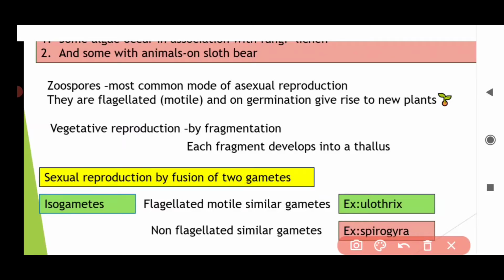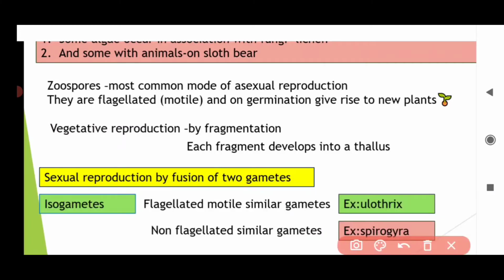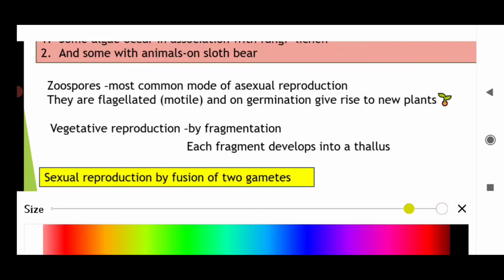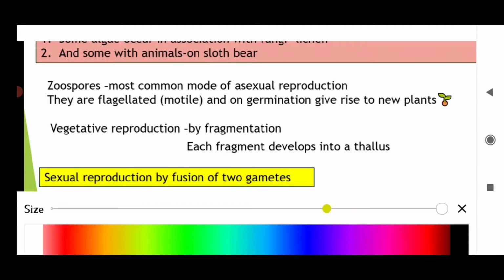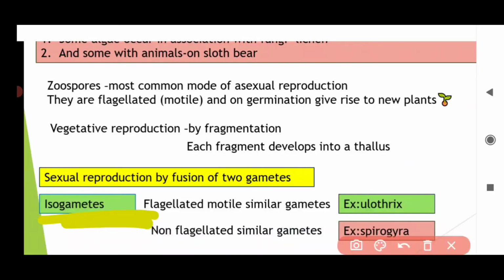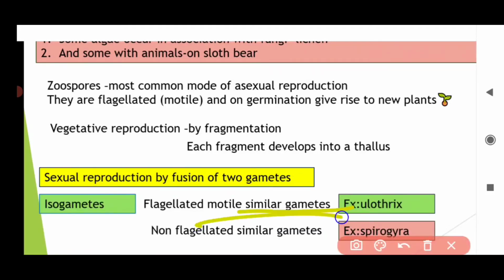Now in algae, sexual reproduction takes place by various modes, like isogametes. Iso means same. So isogametes are similar type of gametes, similar in size, similar in shape. They look alike. You cannot differentiate between the two gametes.